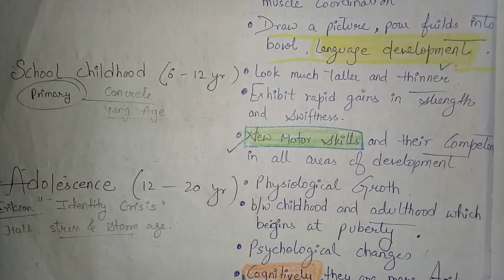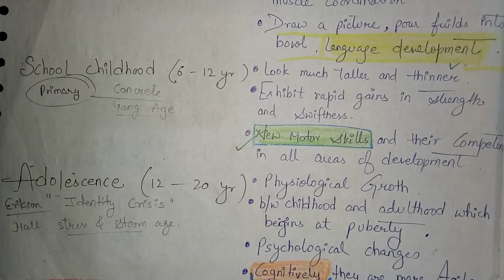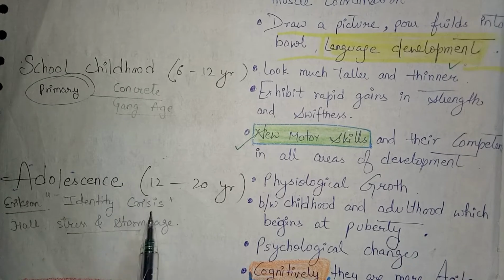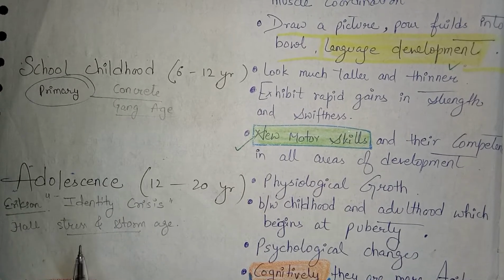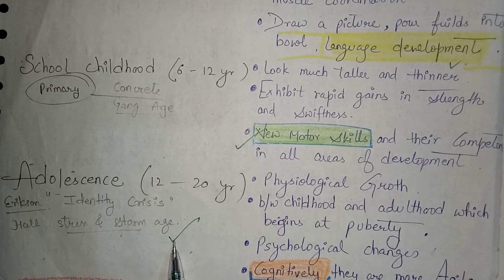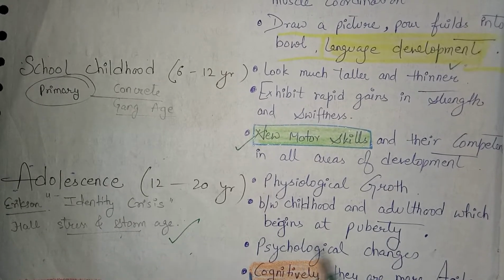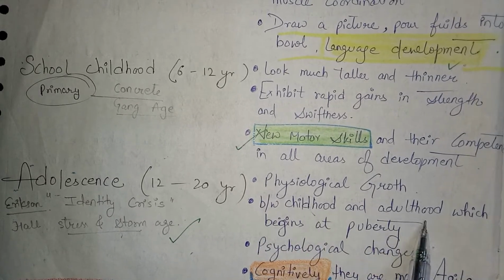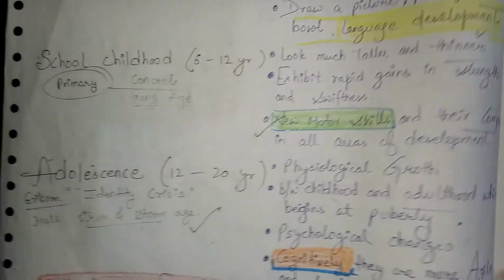Next is adolescence, 12 to 20 years. Here Erikson says identity crisis, Hall says stress and storm age. This question comes many times in the CTET. Psychological growth between childhood and adulthood, which begins at puberty.